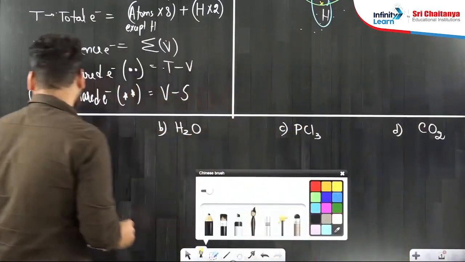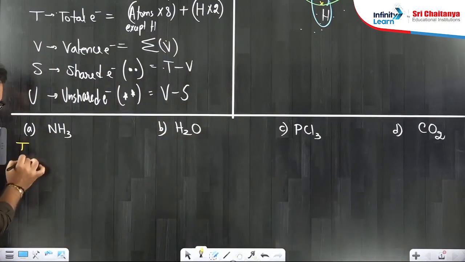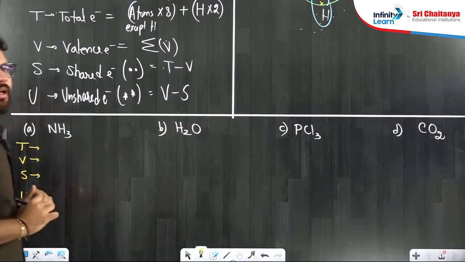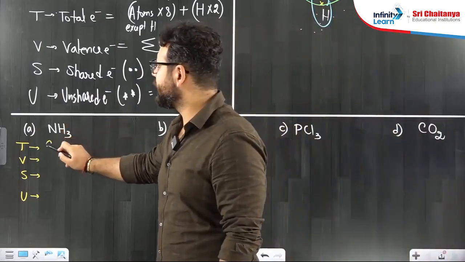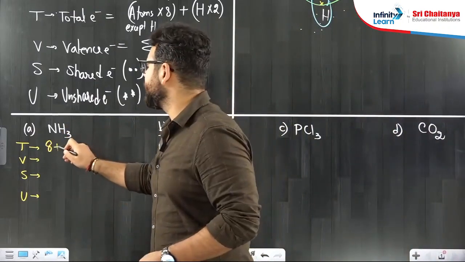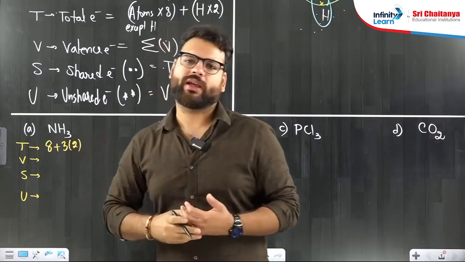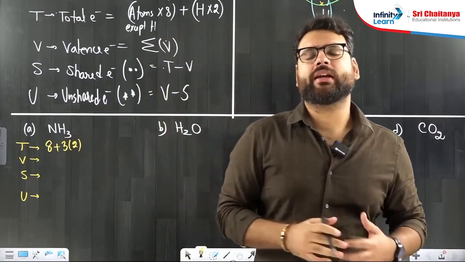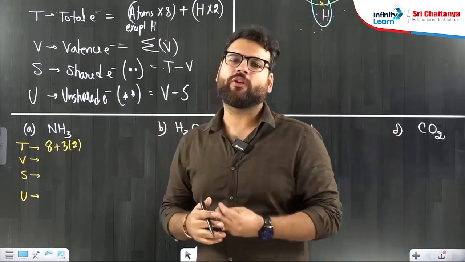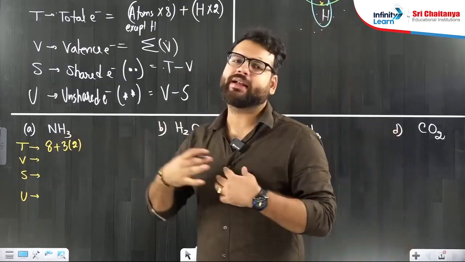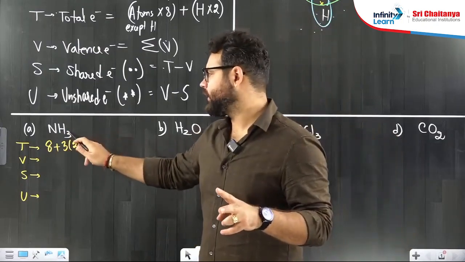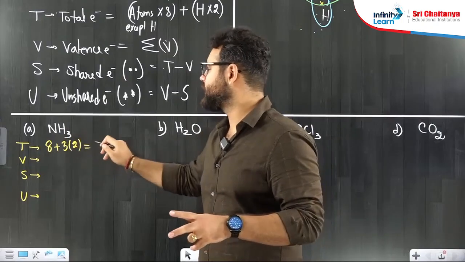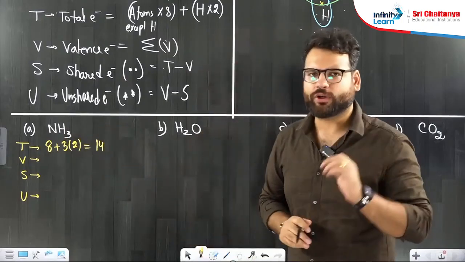Alright, first thing is TVSU. All of you please see here carefully. TVSU. T means how many electrons do you require to become stable. Here there is 1 nitrogen. Nitrogen says I require 8 electrons to be happy. 3 hydrogens are there. They will say I require 2 electrons to be happy. I mean, we are checking how many total electrons are required to fulfill everyone's need. Nitrogen says my need is 8 electrons. Hydrogen says my need is 2 electrons. So nitrogen needs 8, 3 hydrogens need 2, 2, 2. 8 plus 6, 14. T value is 14.